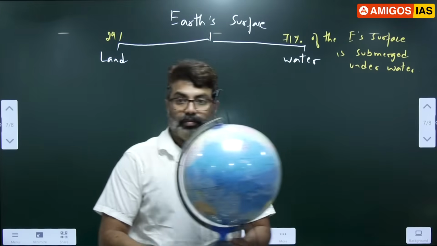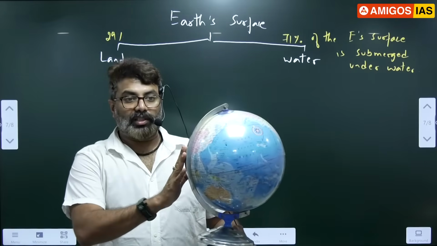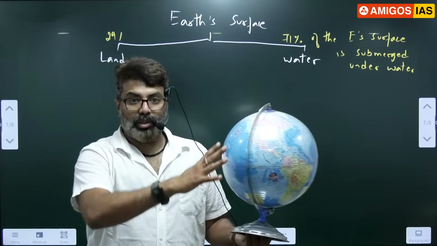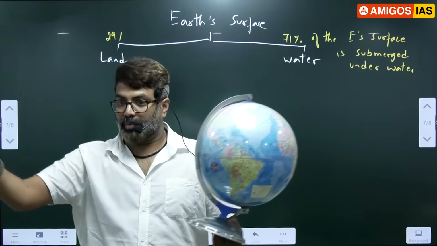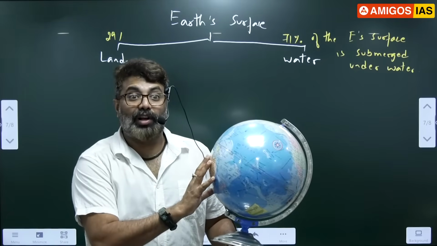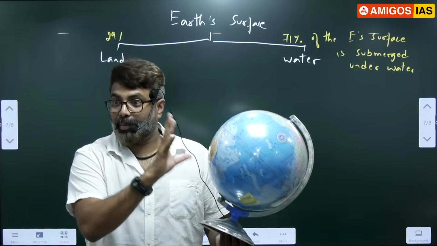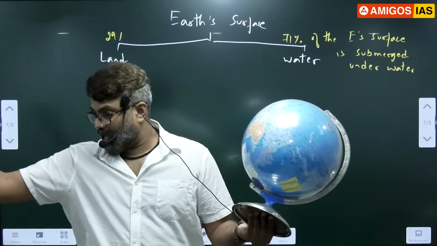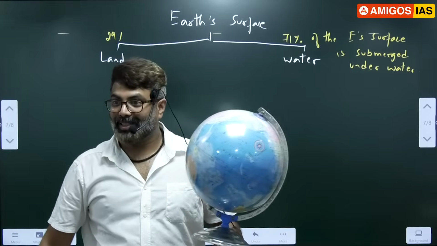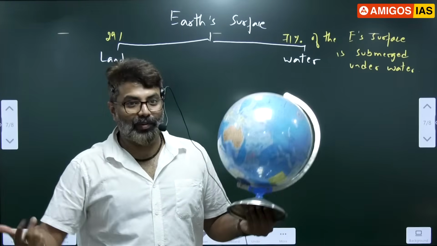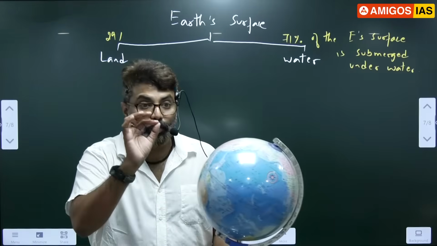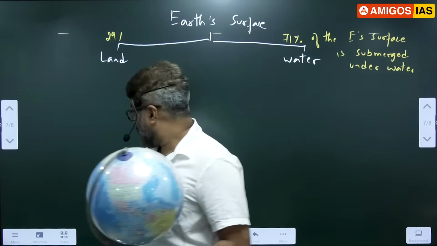So notice this please. All of you have seen this. This is called a globe. In the market you can see different size globes, small ones, big ones and all. Correct? So a globe is a small scale model of the earth. It is a representation of the earth. Earth is a very large planet, the 5th largest planet. Can you make a globe as big as the earth? Obviously not possible. Where will you keep that? So we have reduced it in size. So what is a globe? Small scale model.